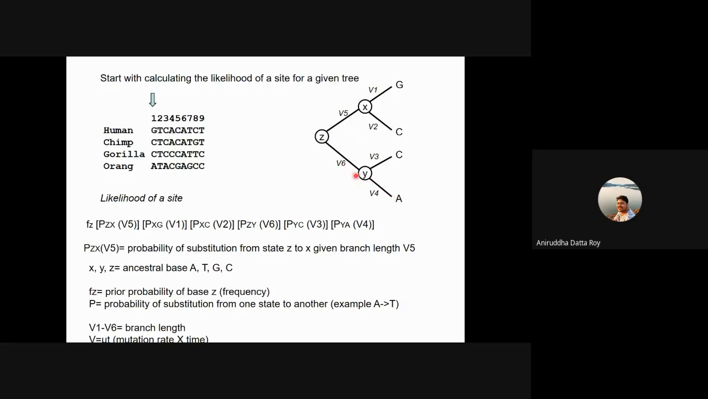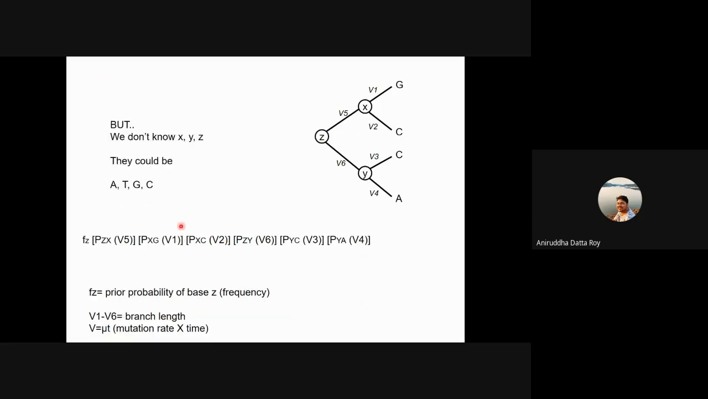Now remember that we don't know whether this is A, T, G, or C, right? So just like the coin toss experiment, we actually have to test it against all possible scenarios, which means that we have to test it assuming that it is an A, assuming that it is a T, assuming that it is a G, or assuming that it is a C. All right, so let's try and do that now.